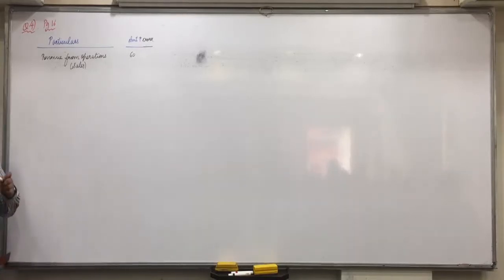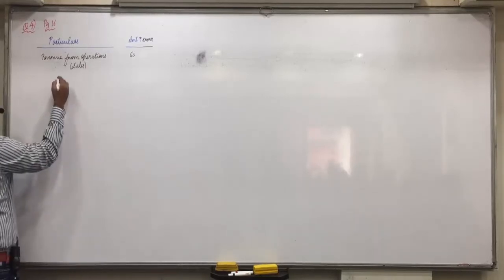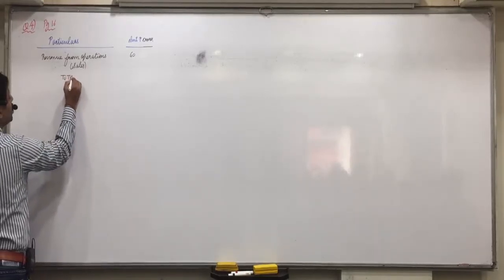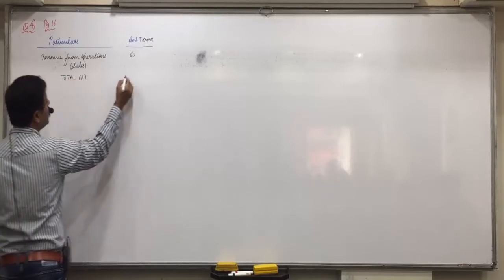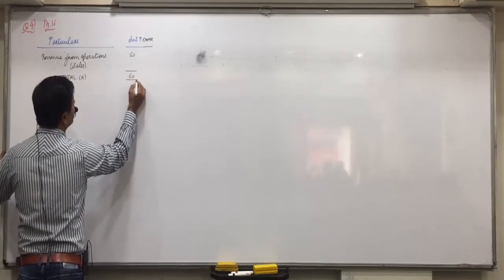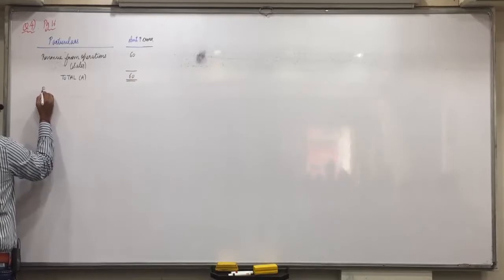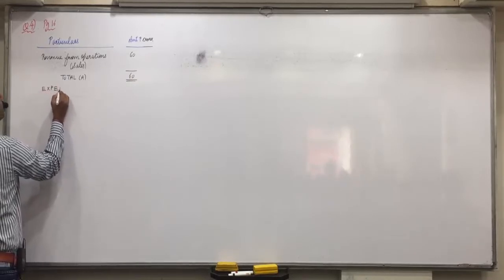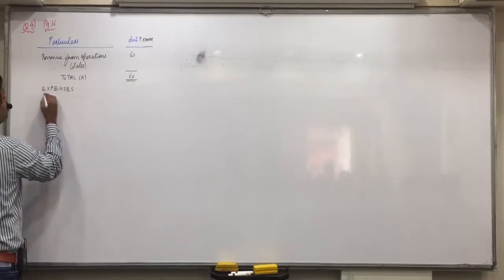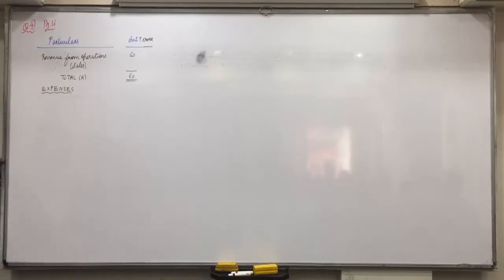Other incomes are not there, means total incomes are 60 crores only, and expenses are salary and other expenses.